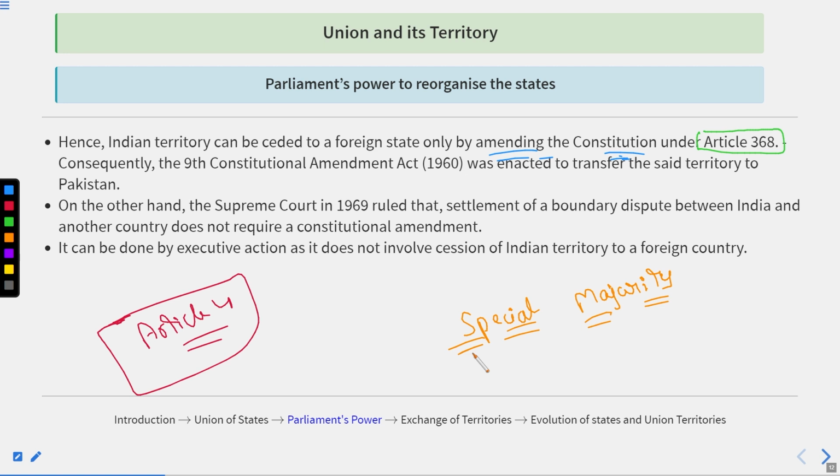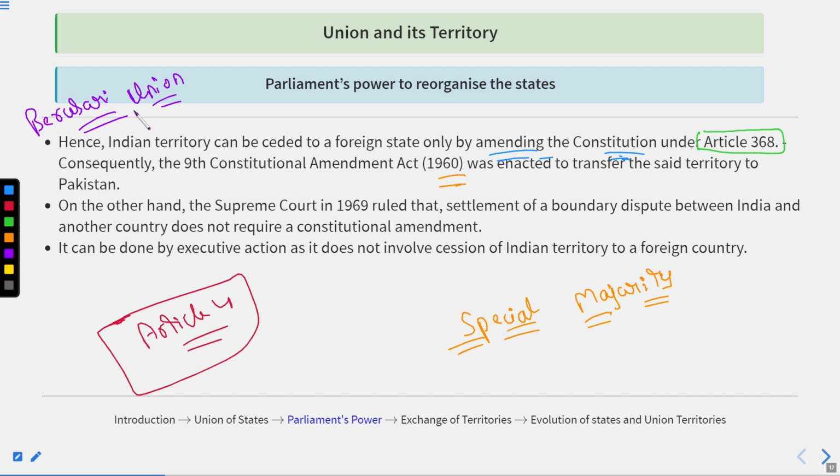Consequently, the Ninth Constitutional Amendment Act, which was passed in the year 1960, was enacted to transfer the said territory, the Berubari Union, to Pakistan. On the other hand, the Supreme Court in the year 1969, nine years after the incident, ruled that settlement of a boundary dispute between India and another country does not require a constitutional amendment.